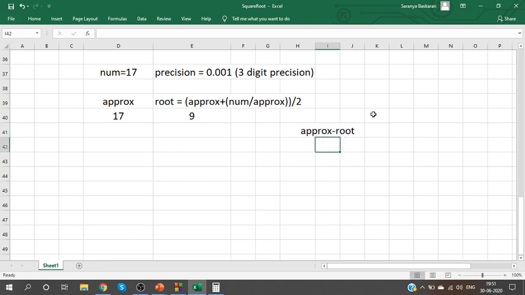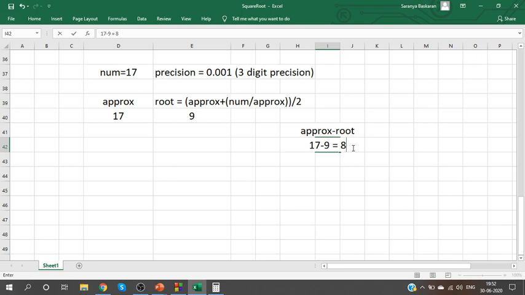Subtract these two values. Okay, I'll just recollect the steps quickly. Approx is initialized as 17. Apply the formula, calculate the root value, and find their difference. 17 minus 9, answer is 8.